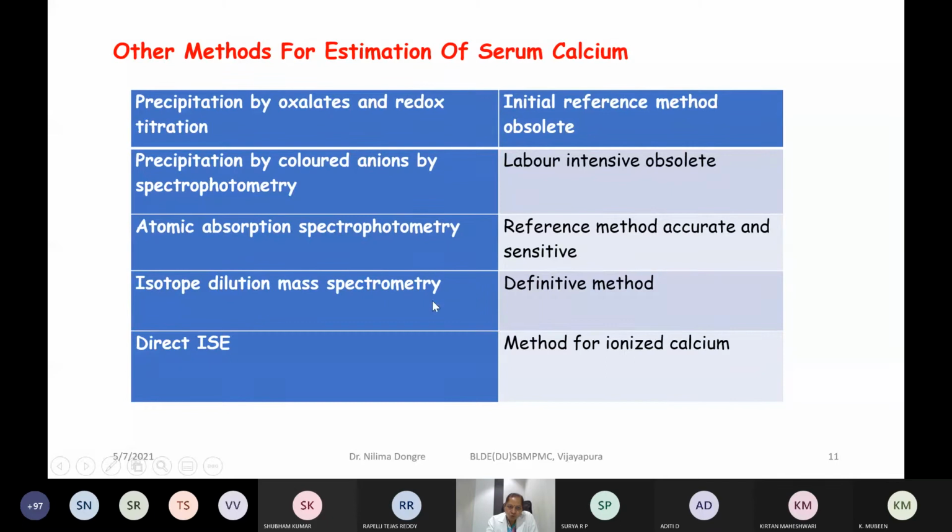These instruments are more accurate and give exact values, but all laboratories cannot afford them, and hence we have to rely on dye binding methods like arsenazole and OCPC, the O-cresolphthalein method. These are routinely used in biochemistry laboratories, that you have to remember. So this is all about today's experiment, estimation of serum calcium by the Arsenazole method.